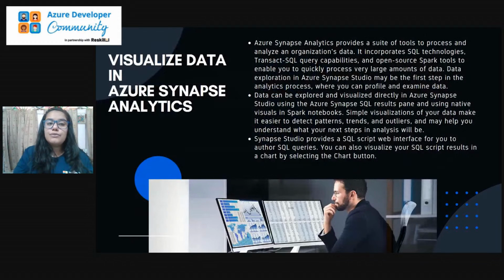Next, we have visualize data in Azure Synapse Analytics. So basically, what is Azure Synapse Analytics? It is a sort of tools, we could say. We have several tools to visualize our data, because the data we have is in large quantity. We can't recognize the data or get insights out of it.